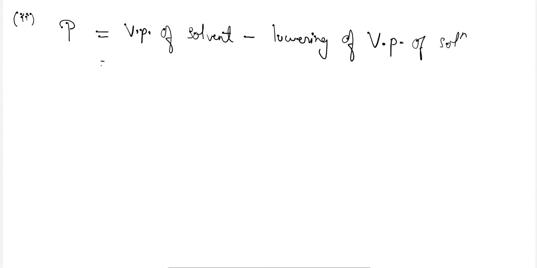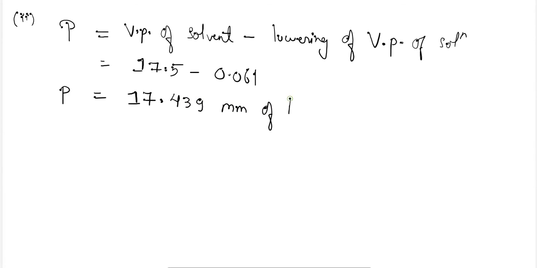So it will simply become 17.5 minus 0.064. So the answer will become 17.439 mm of Hg. Okay, 17.439 mm of Hg.